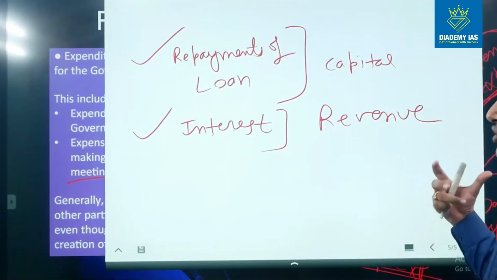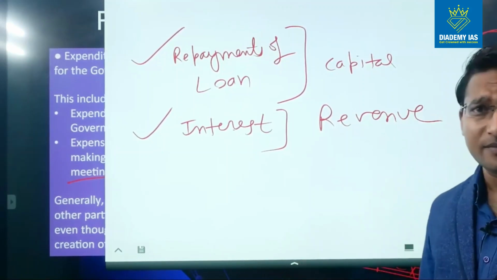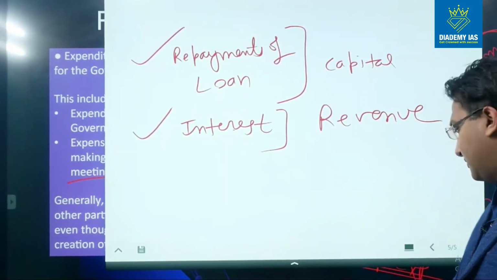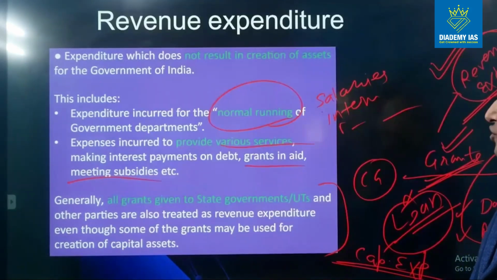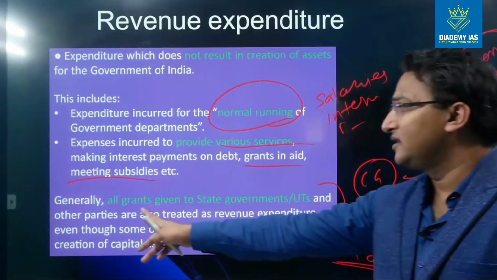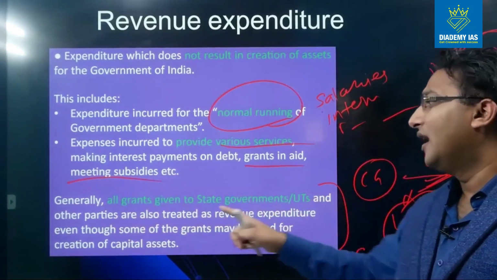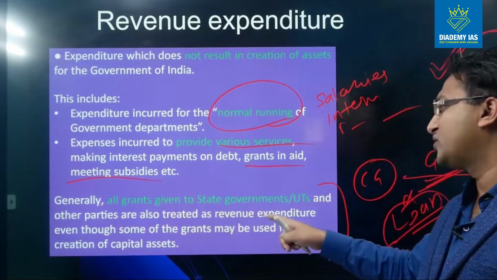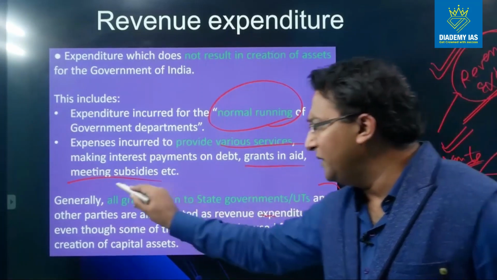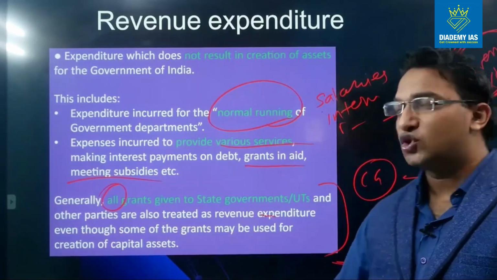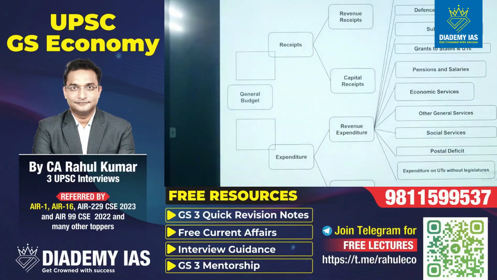Generally in the prelims examination, this kind of concept becomes very important. So coming back, now you read these lines. Generally all grants given to state governments, UTs and other parties are also treated as revenue expenditure. All the grants, all means all, even though some of the grants may be used for the creation of a capital asset. So you can see different items of revenue expenditure.